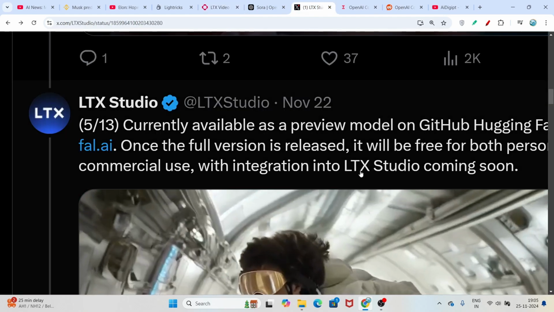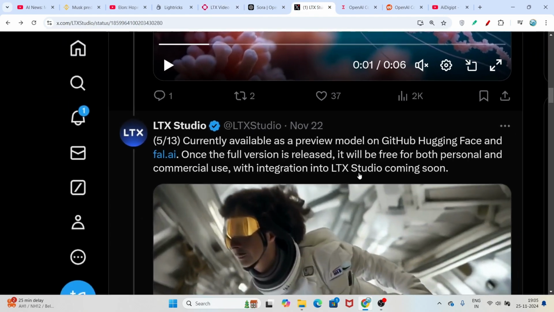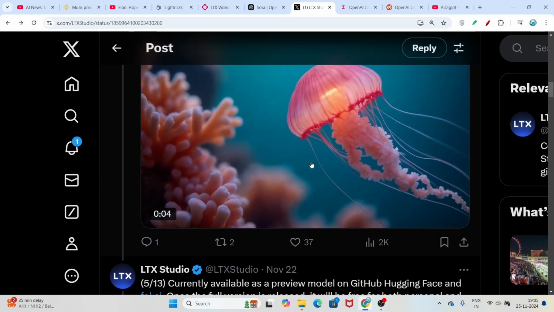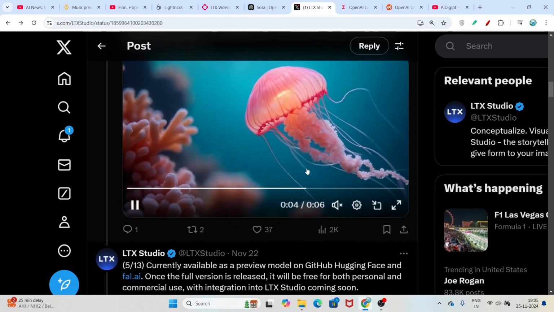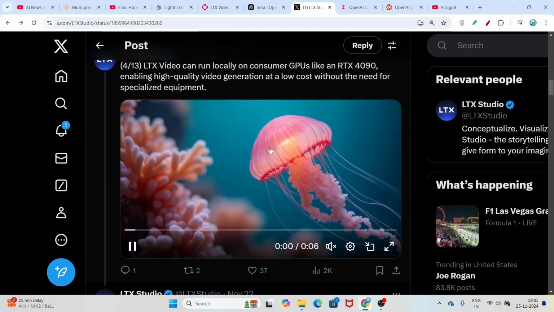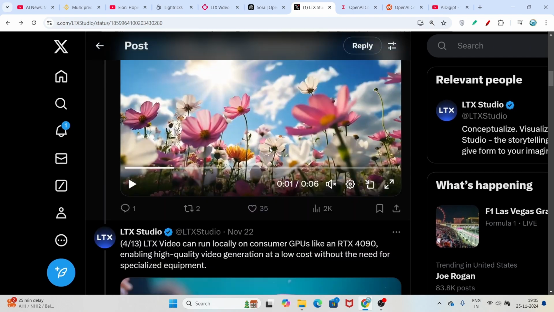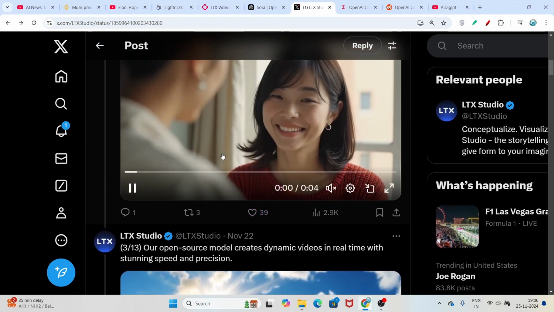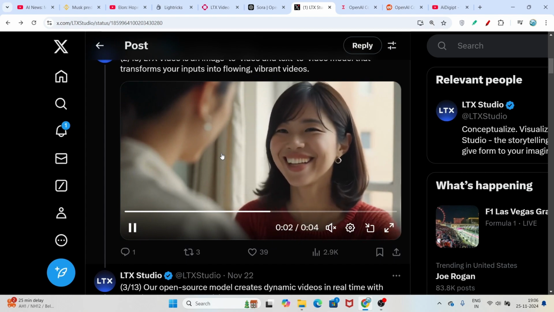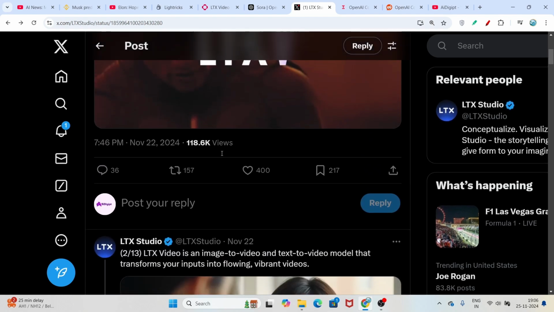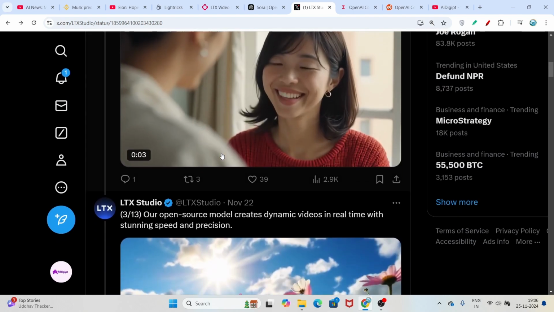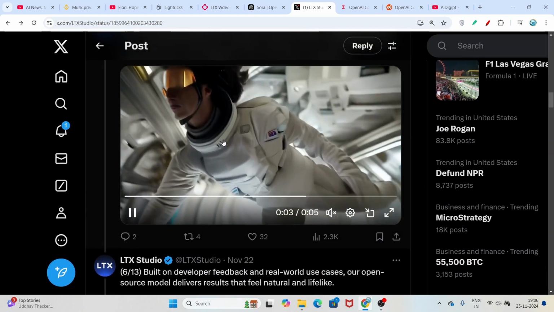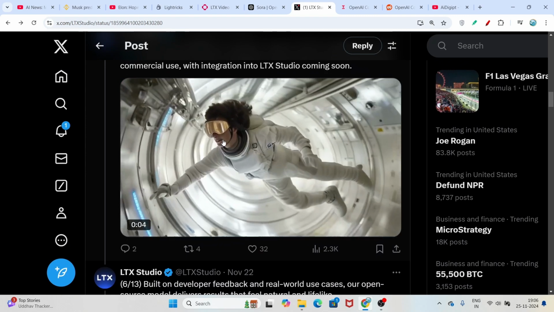So when they will release the full version, it will be much more similar to other AI generation model. So here you see that some of the videos from their full version they have published on their official Twitter account. So this is amazing, right? So you see, this is amazing, and the main thing is that this is completely open source. You don't have to pay any money like the SORA. Okay, although SORA have not published any model, and here you see that they are publishing this free model.